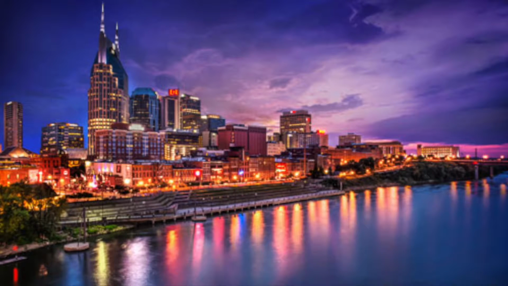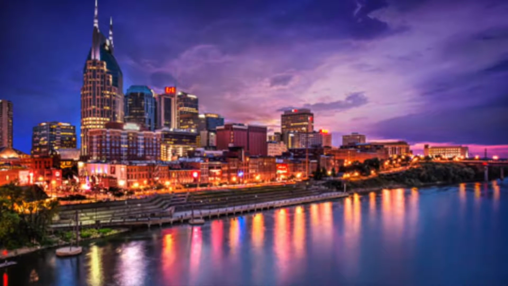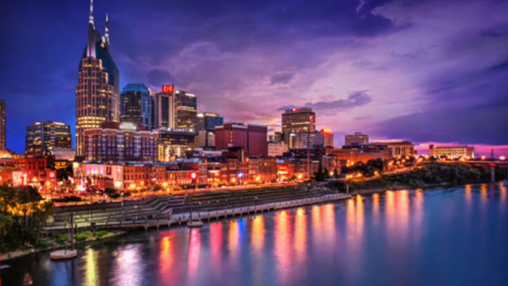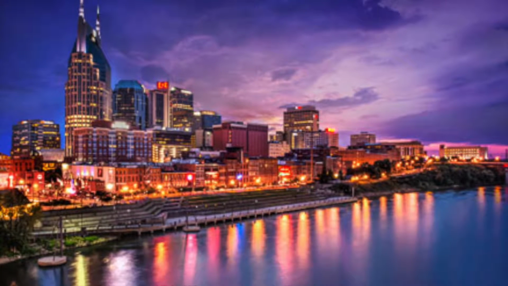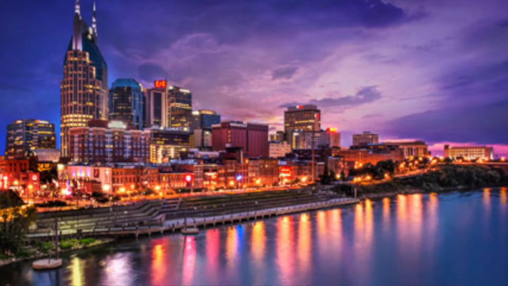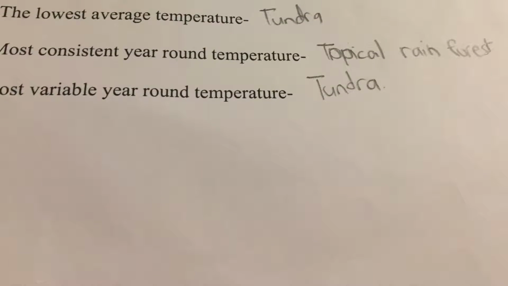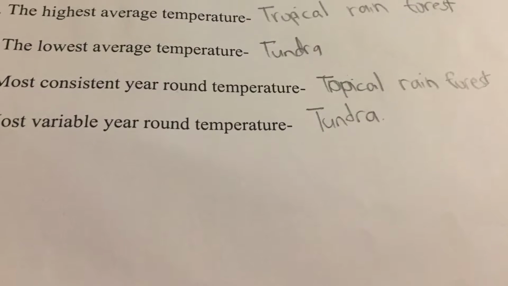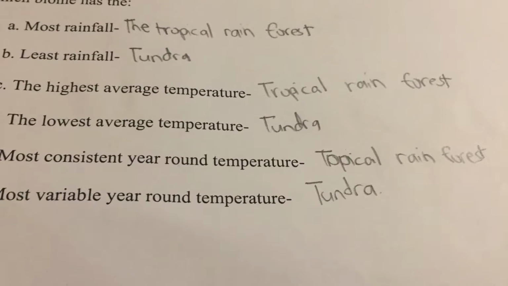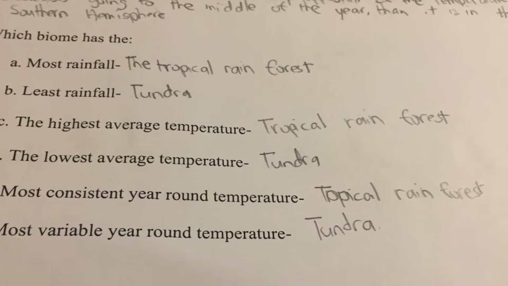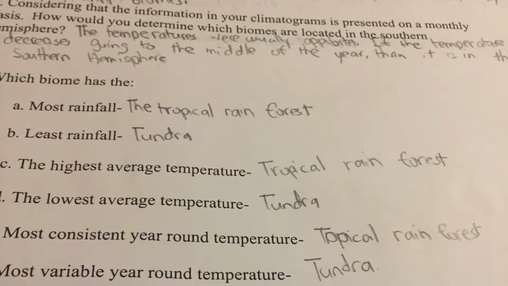Although latitude is a huge factor in deciding what the climate is in a place, the biomes are distributed by temperature and rainfall, not latitude. Therefore, this is why Lawrence, Kansas, and Nashville are different biomes, even though they are in the same latitude. One can tell that a biome is located in the southern hemisphere because the temperature curves are opposite in the northern and southern hemispheres. If the temperature decreases going into the middle of the year in June, July, and August, then it is in the southern hemisphere.